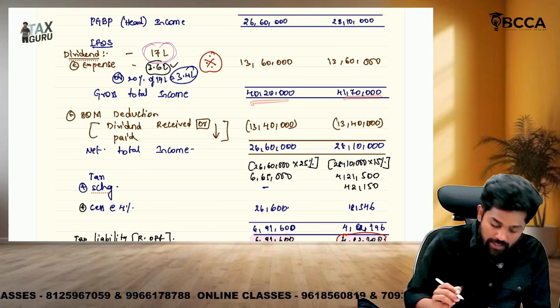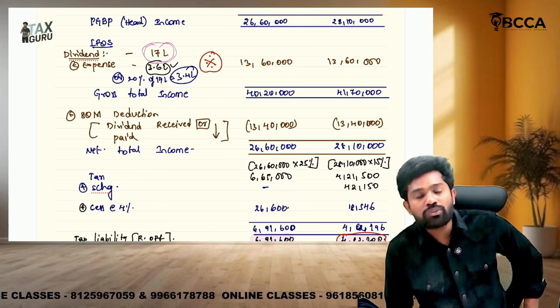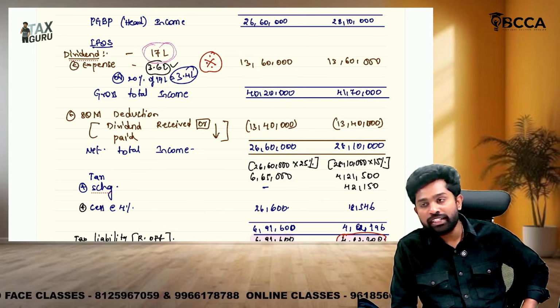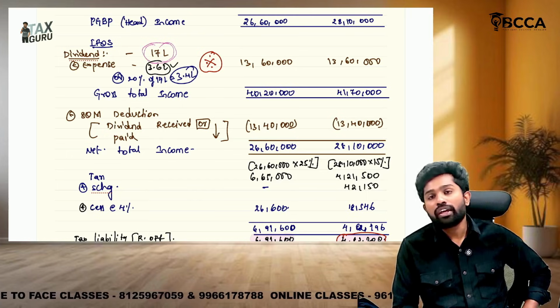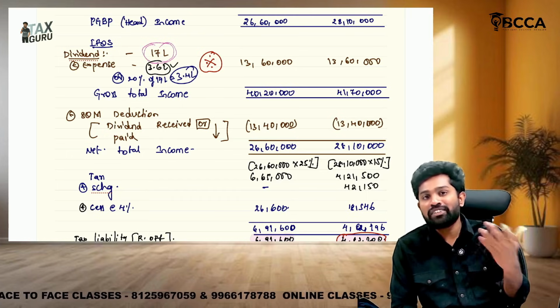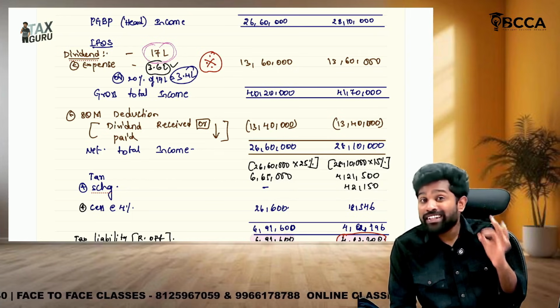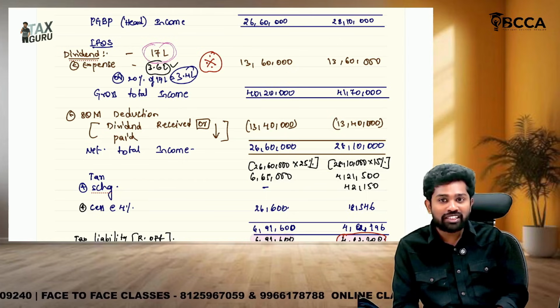Then the next thing is like ATM. There's a new deduction introduced, sir, by Finance Act 2 2024, ATM. So what is ATM? ATM is a deduction available only to companies regarding intercorporate dividend. Okay, so when they are receiving dividend and they are even paying dividend, then dividend received, net dividend received or dividend paid, whichever is lower can be claimed as deduction under ATM.